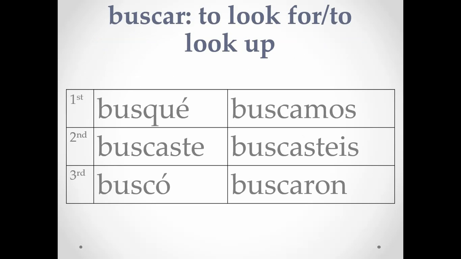So buscar, to look for, to look up, to search. You can see that spelling change right here. I looked for is busqué. And then the C's are in the other conjugations. That's because a C makes the sound of an S before an E, but we need that K sound, and the way to get that is with a QU. So we've got busqué, buscaste, buscó, buscamos, buscasteis, buscaron.